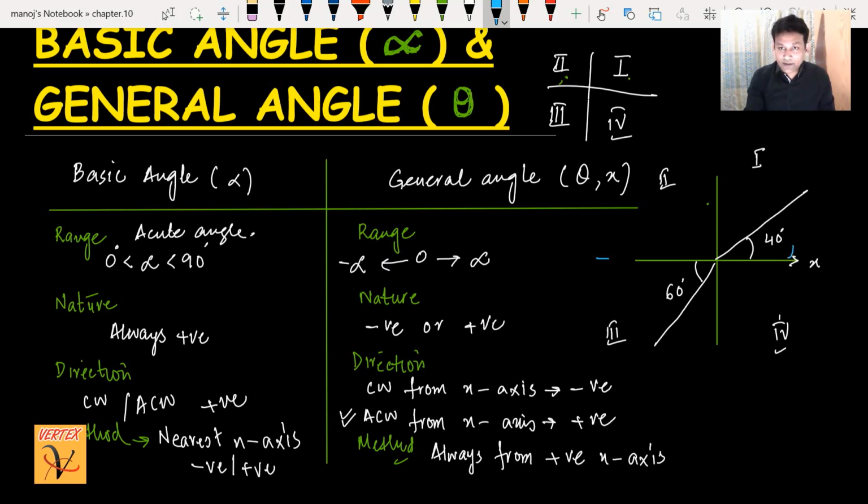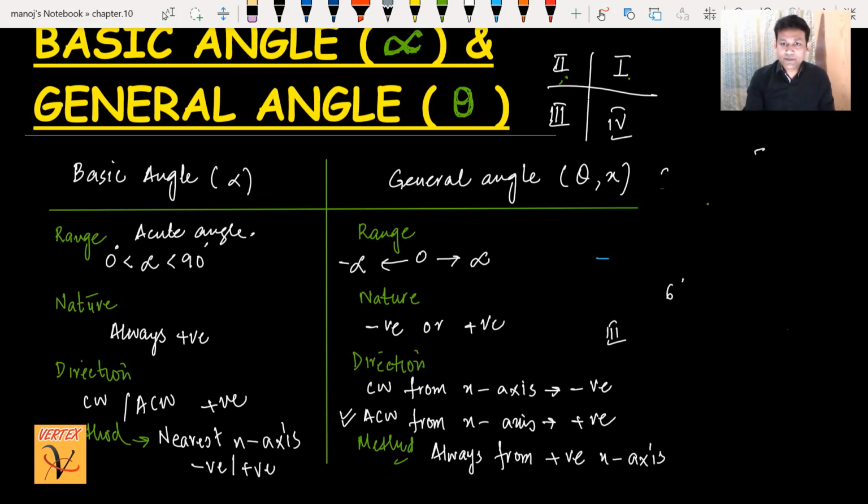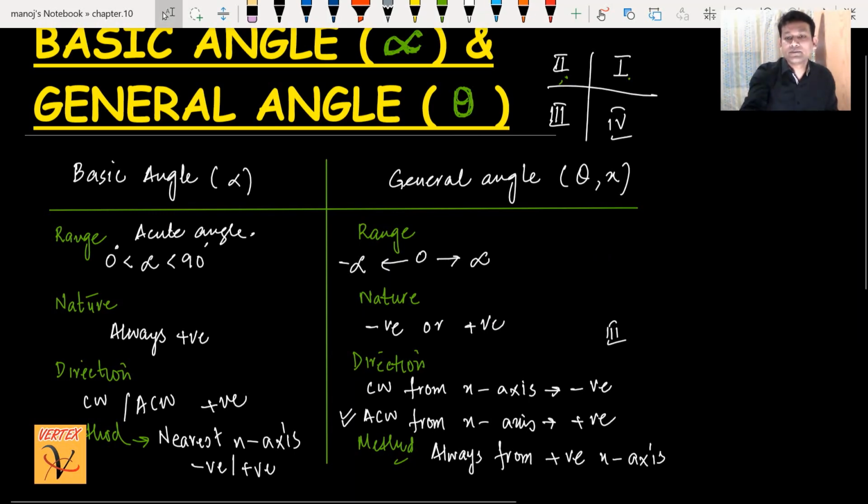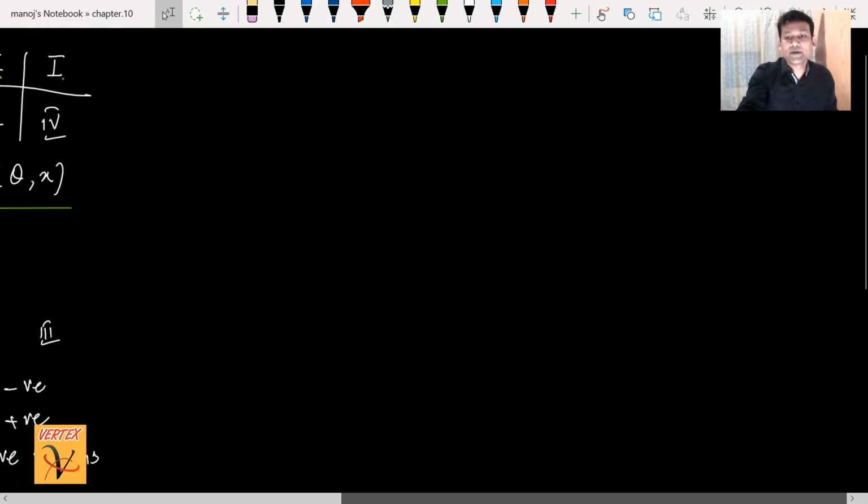Anti-clockwise, this angle is here, this is 40 degrees, so I will write theta is 40 degrees. But when I'm talking about this line, I will use from the positive x-axis here till here. And then 180 plus 60 is 240, and that's your general angle. I would like to use an example here which will explain everything, that's how we can distinguish between the basic angle and the general angle.